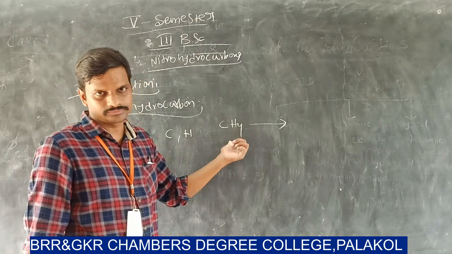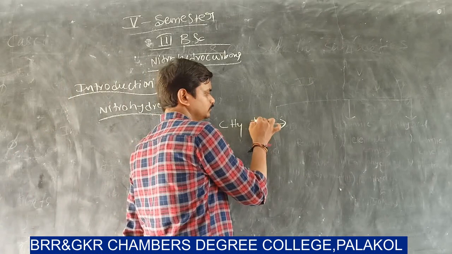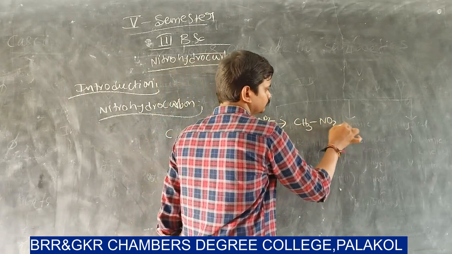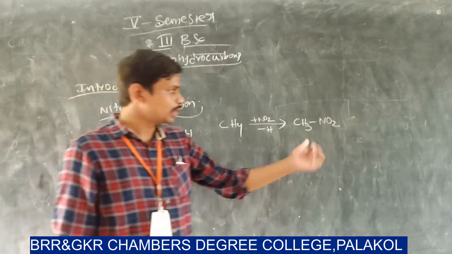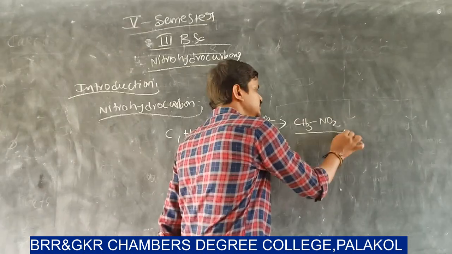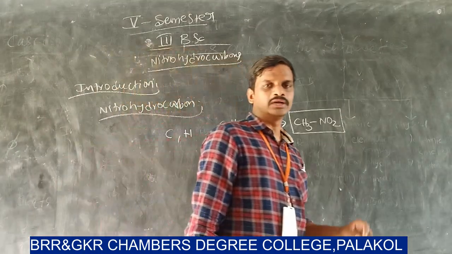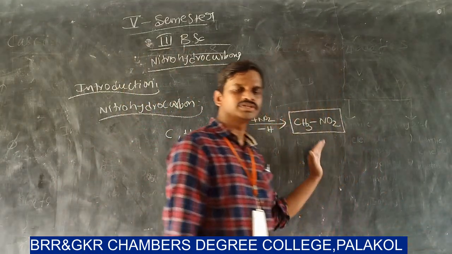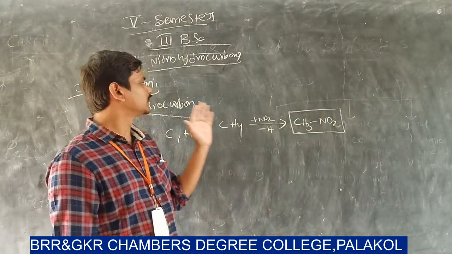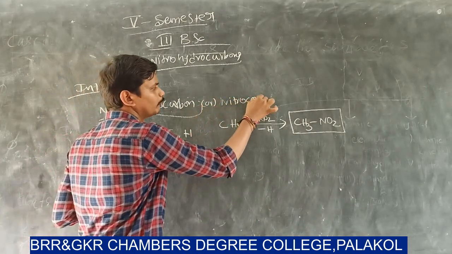It is an example of a hydrocarbon. In place of one hydrogen, if you take NO2, then you get CH3NO2. This molecule consists of carbon, hydrogen and NO2. So simply it is a nitrohydrocarbon. So what is nitrohydrocarbon? Nitrohydrocarbon means the organic compound which contains carbon, hydrogen and nitro group. So nitrohydrocarbons are also called nitro compounds.